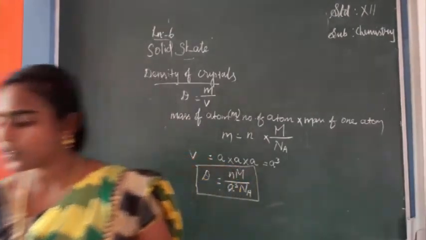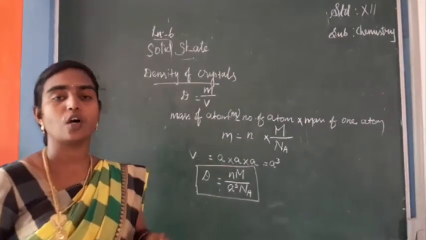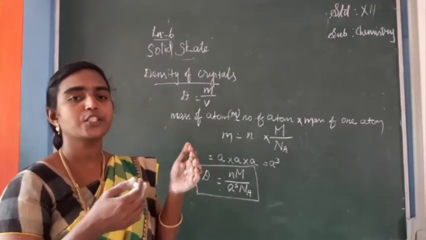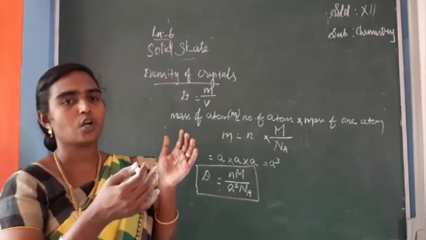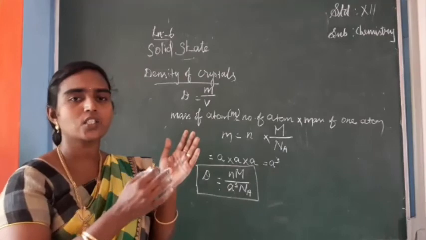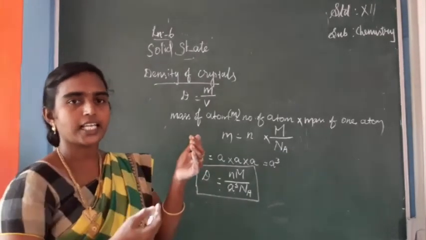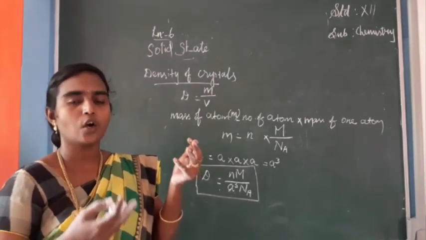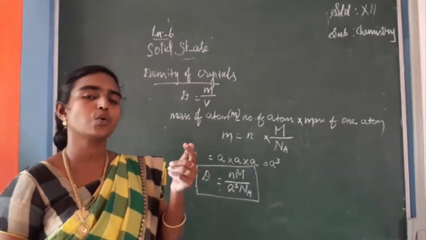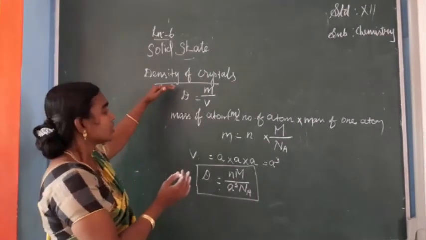So in this class we have seen, starting with the characteristics of a solid, that solids are classified into crystalline solids and amorphous solids. We also studied the difference between crystalline and amorphous solids. Crystalline solids are further classified into ionic crystals, molecular crystals, metallic crystals, and the last one, which we have already studied.